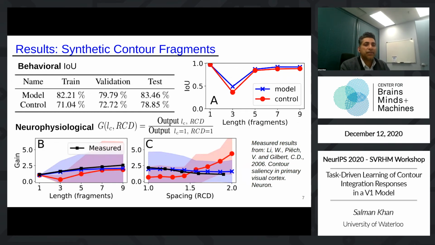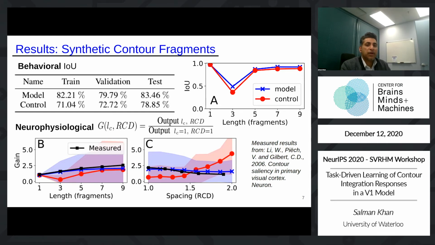Mean intersection over union scores of both the model and control are shown in the table. At the behavioral level, the model performed about 7% better than the control. When only straight contours were considered, the model and control were much closer, with the model performing on average 4% better. This can also be seen in figure A, where average intersection over union scores for contours of different lengths are plotted.